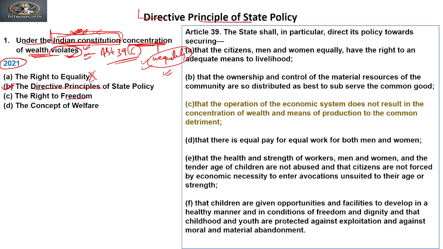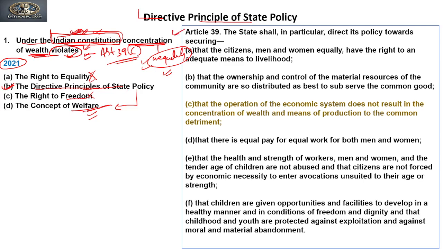The right to freedom is not related to, or is not near to, the concentration of wealth. The concept of welfare, though the Indian Constitution has a concept of welfare, but the right answer, or the most appropriate answer, is DPSP, which aims at creating a welfare state. Okay? Is it clear? So the answer to this question is directive principle of state policy. Now let's see the explanations.